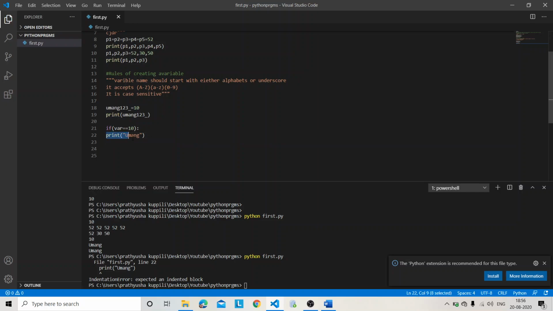If college name double equal to some college, without giving any tab space here, I am just printing I am in your college. It will say that no, you are not in our college. You do not belong to this area, right? So when you give the tab space, it will say that okay, you belong to our community.